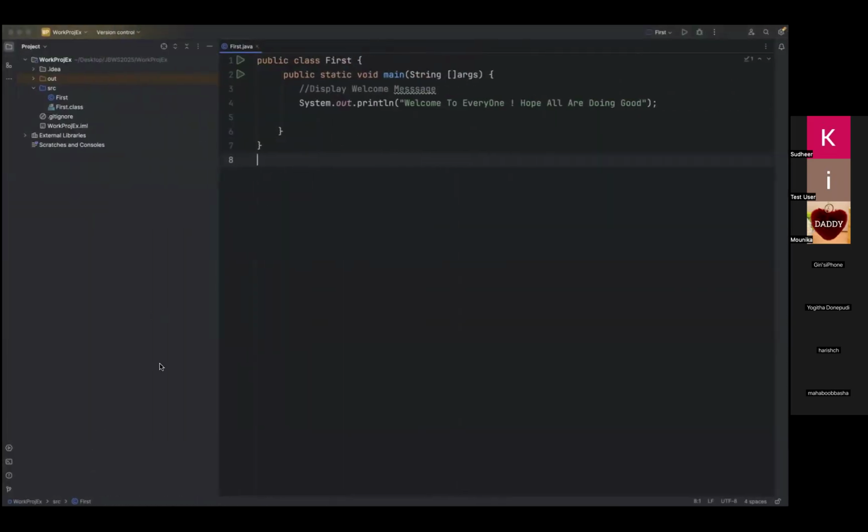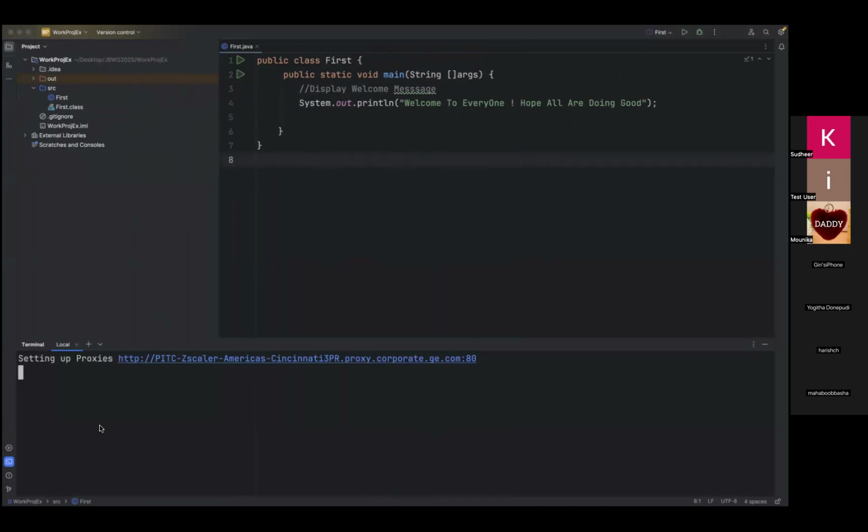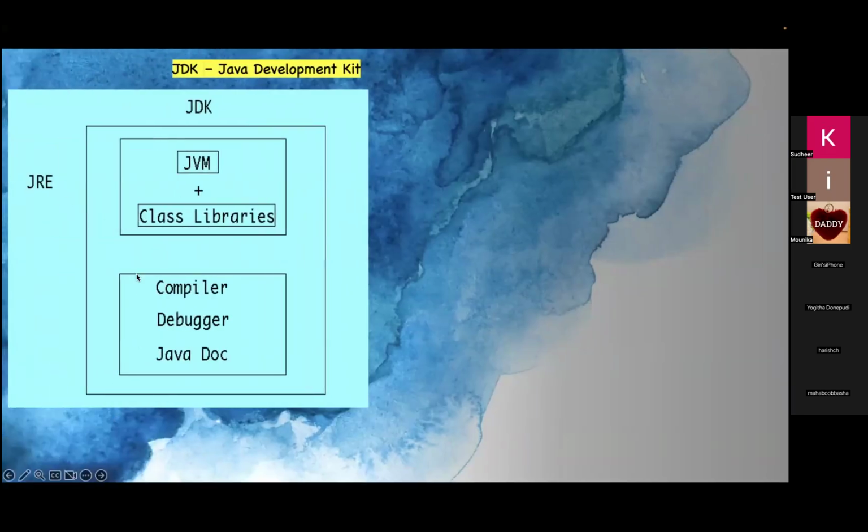So just let me see this terminal. Now compilation is done. Okay. Now when JRE comes in, JRE will contain all these things, like the debugger and all.